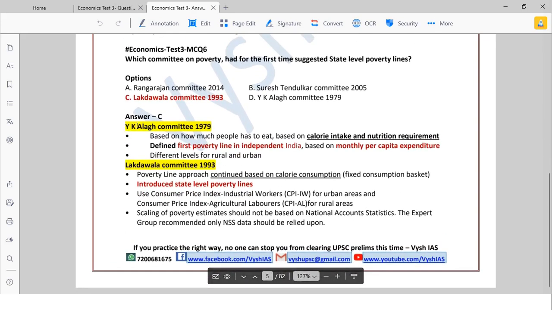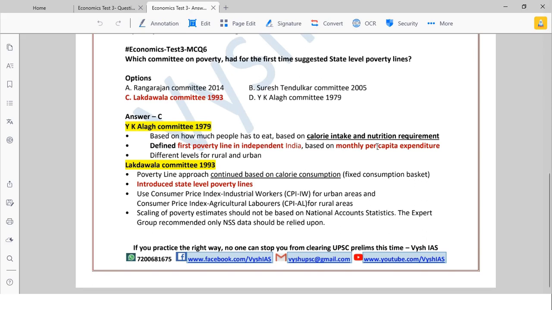So in 1975, we had this Alagh committee, based on how much people have to eat, based on calorie intake, meaning how will you determine whether a person is poor or not, like how much nutrition he is taking in, how much calorie he is taking in. So in independent India, this committee defined the first poverty line. Okay, before independence, we had many other things. Like Dadabhai Naoroji, I think 1906 or something, he made the first poverty line based on something. That's there in your Spectrum textbook. So here, post independence, this committee was the first one.